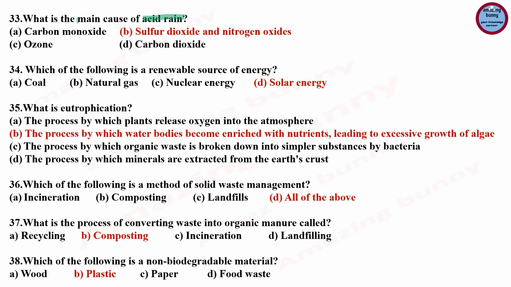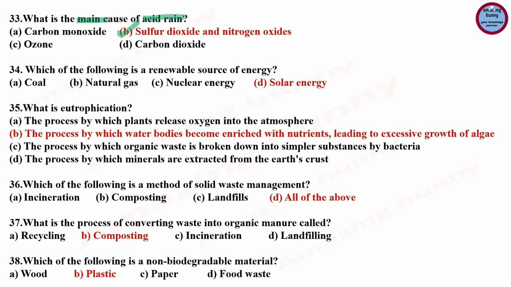Next question, what is the main cause of acid rain? And the options are carbon monoxide, sulfur dioxide, nitrogen oxide, ozone, carbon dioxide, and the correct answer is sulfur dioxide and nitrogen oxide, because acid rain is due to human activities like burning fossil fuels, manufacturing, oil refineries, electricity generation and vehicles.